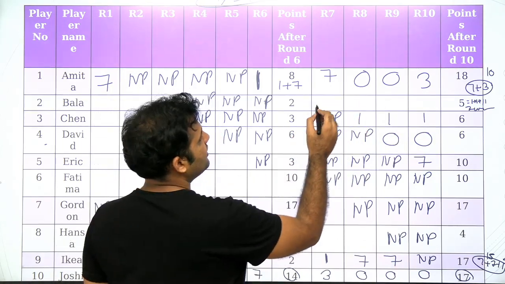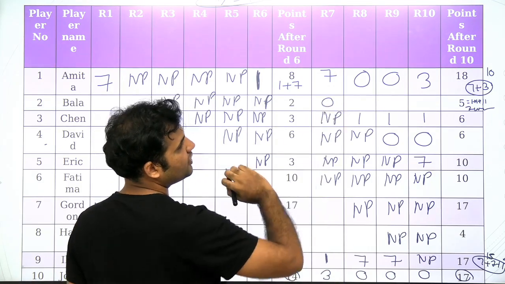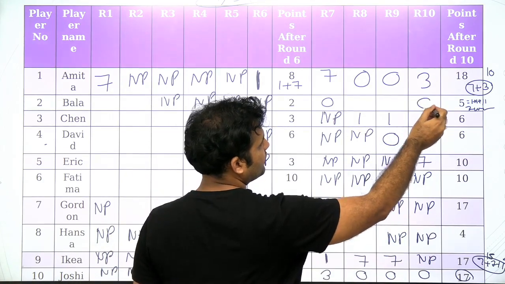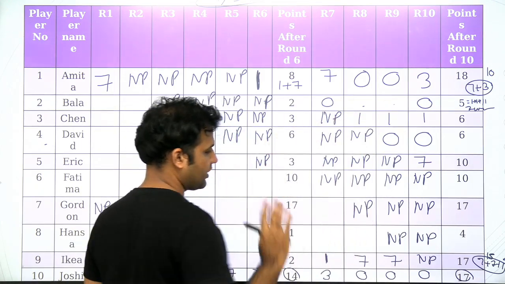But we know that 3 cannot come over here because we have 3 over here. So the score here will be 0. 3 cannot come over here, right? Because 3 is over here. So this will be 0. The score of 3 for Bala will come over here or here, right?